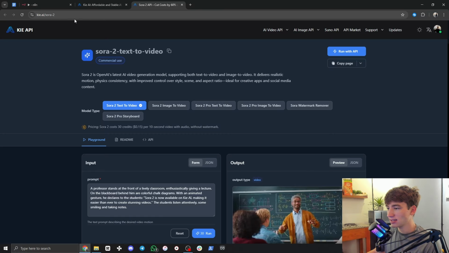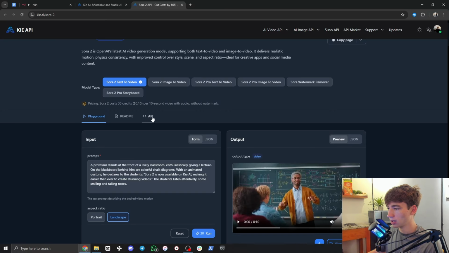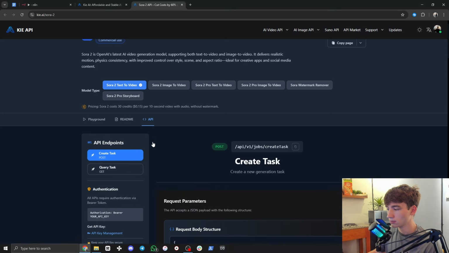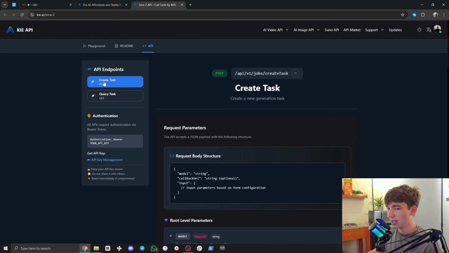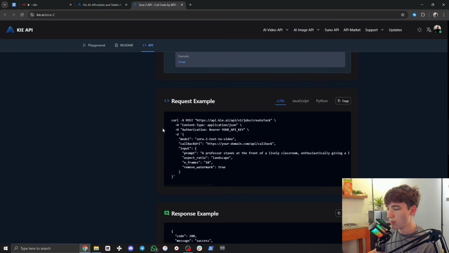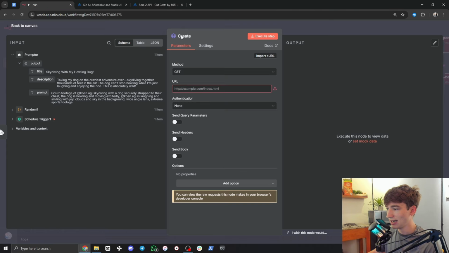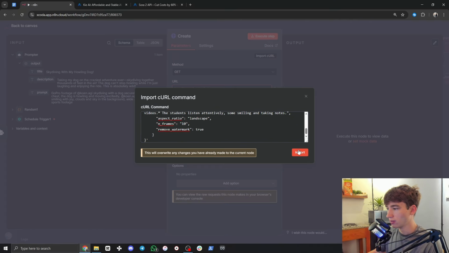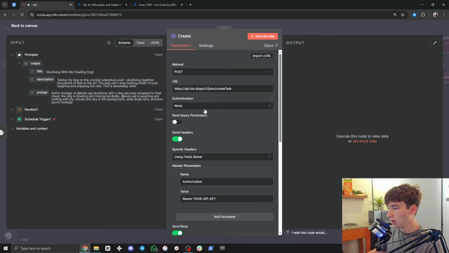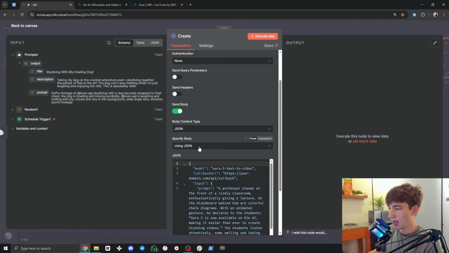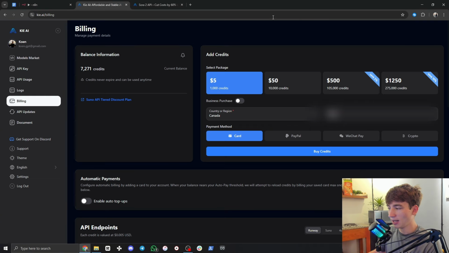So once you're on key.ai/Sora2, you're going to want to click on API right here. We're going to be on create task, and we're going to scroll down until we see request example. I'm going to click copy. We're going to go back into n8n. We're going to import curl right here. Control V, import. And once that is imported, what you can do is you can turn off send headers. And we're going to go back to the normal Key AI where we were before with the billing and everything.